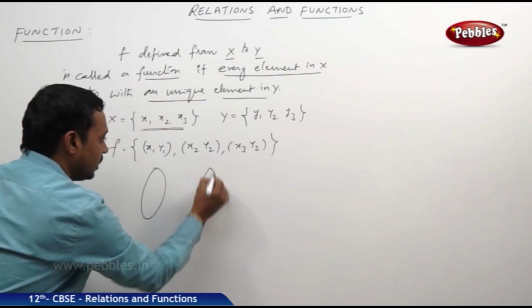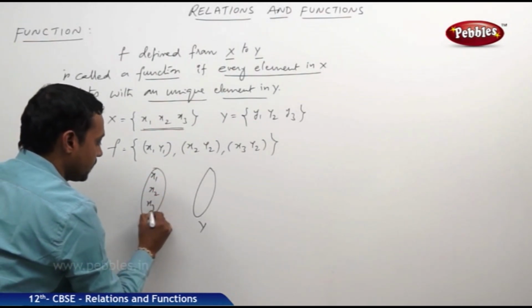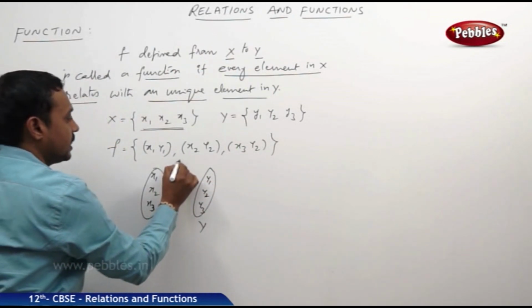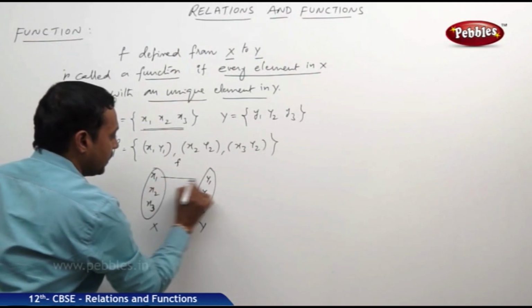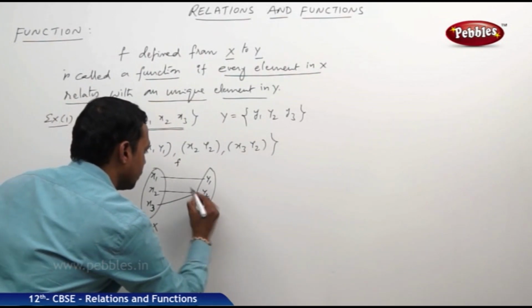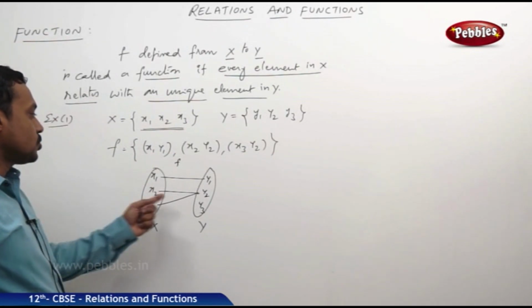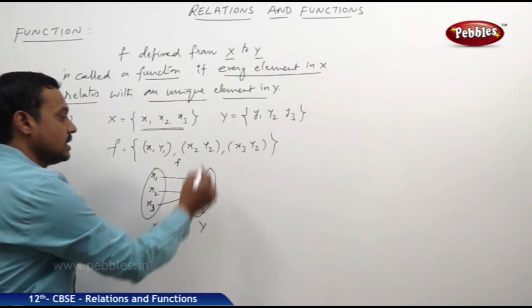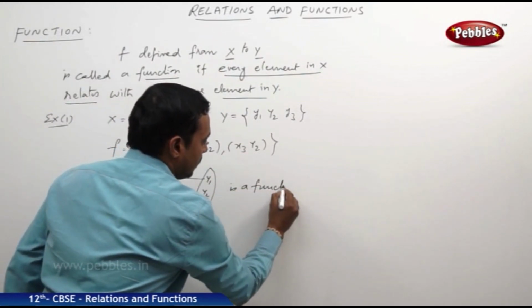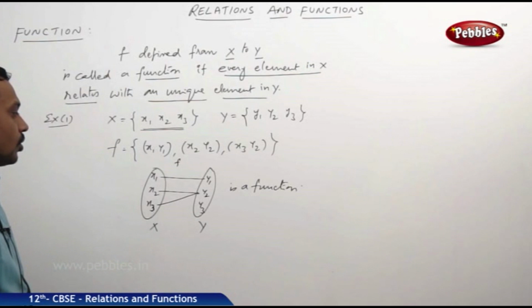Otherwise, we can define the two sets x and y like this, x1, x2, x3, y1, y2, y3 with respect to f. x1 is mapping to y1, x2 maps to y2, x3 also mapping to the same y2. See, each and every element in x is associated with a unique element in y. Hence, this relation f is called a function. It is a function. And x is called the domain and y is called the codomain.